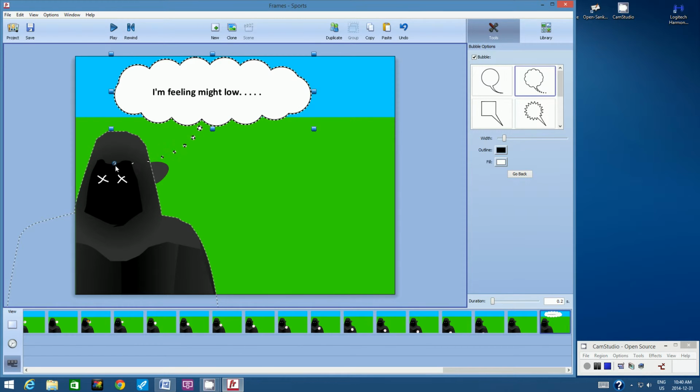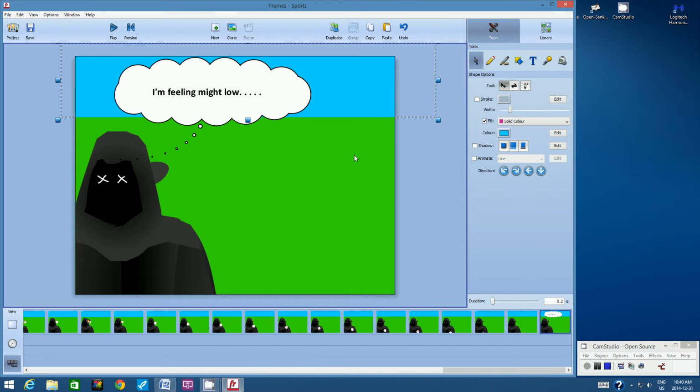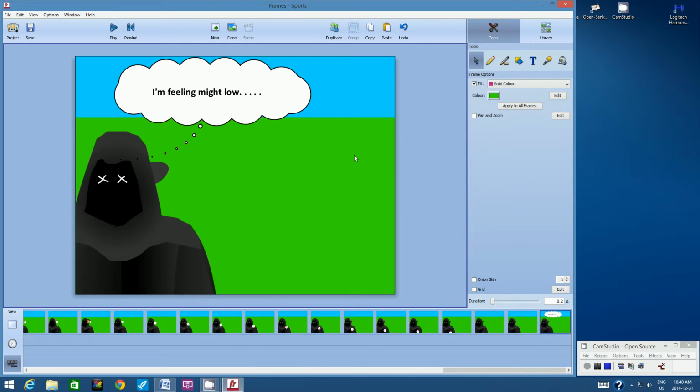Again, we can adjust the position here. So how does that look? That looks pretty funny. Because it's text, we need to allow the audience to read this, so let's change the duration back to 2 seconds and hit enter.